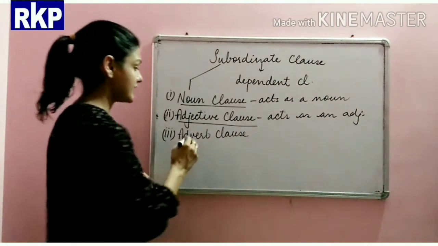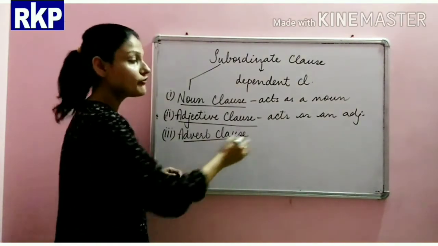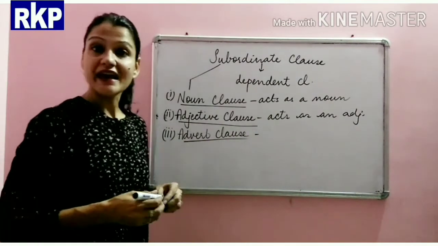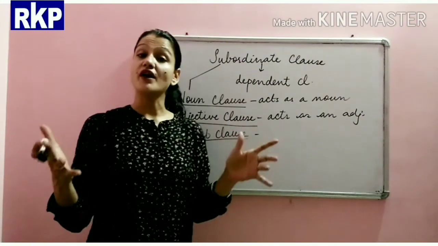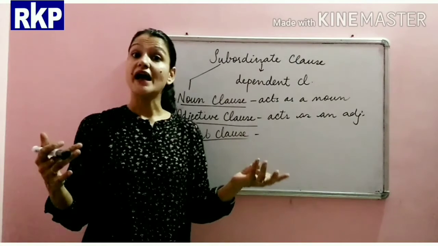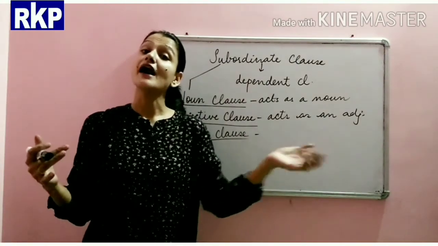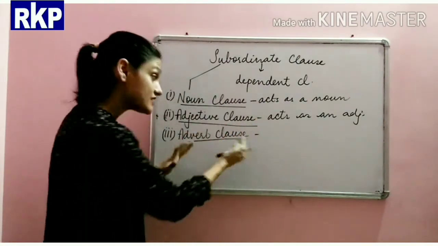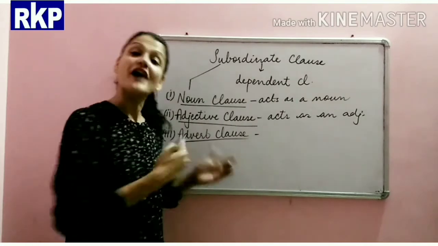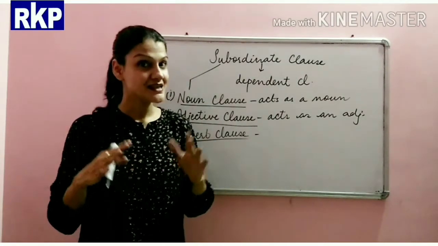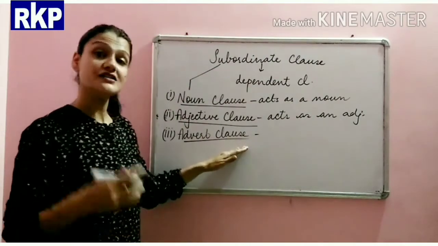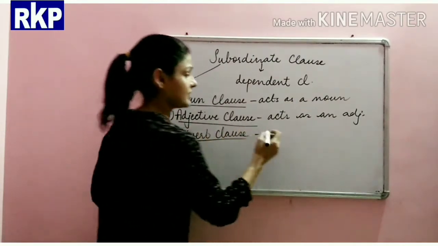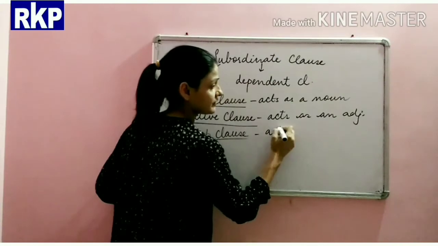And the third one is adverb clause. We know what is an adverb. An adverb modifies a verb, adjective or another adverb. So this clause functions as an adverb.